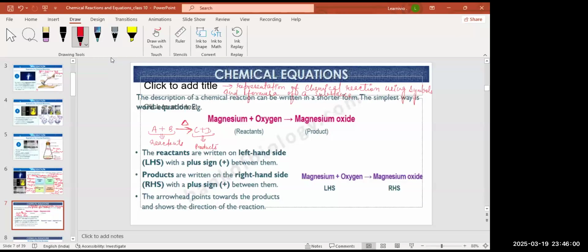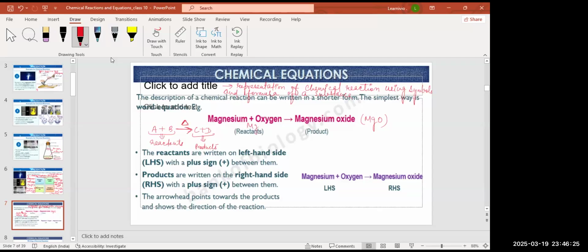So here, for example, magnesium will react with oxygen to form magnesium oxide. What is the formula for magnesium oxide? Not MgO2, just MgO, magnesium oxide, right?